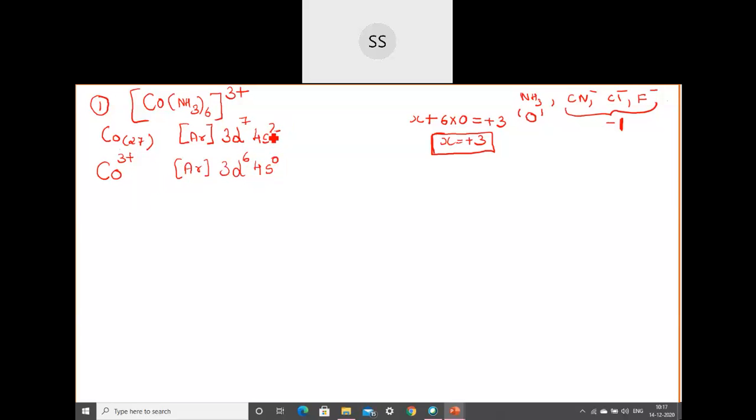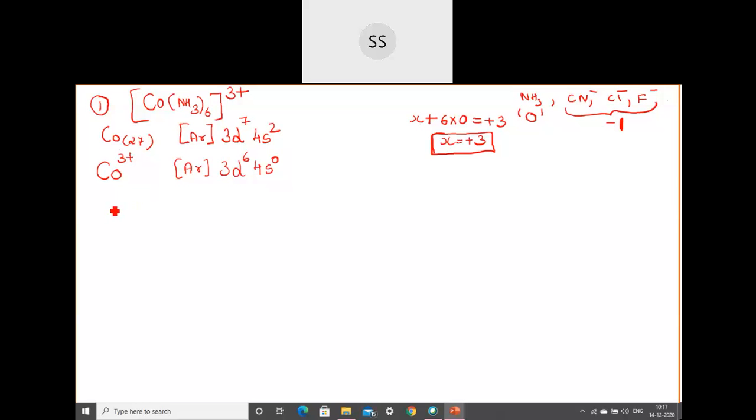When you are removing electrons, always from the outermost shell the electrons will go out first. Then they will come to the inner shell. So I told you to write them based on this order only. Because when the ligands come and occupy, it will be in s, p, d, f order only. So that is the reason you follow this. Okay.